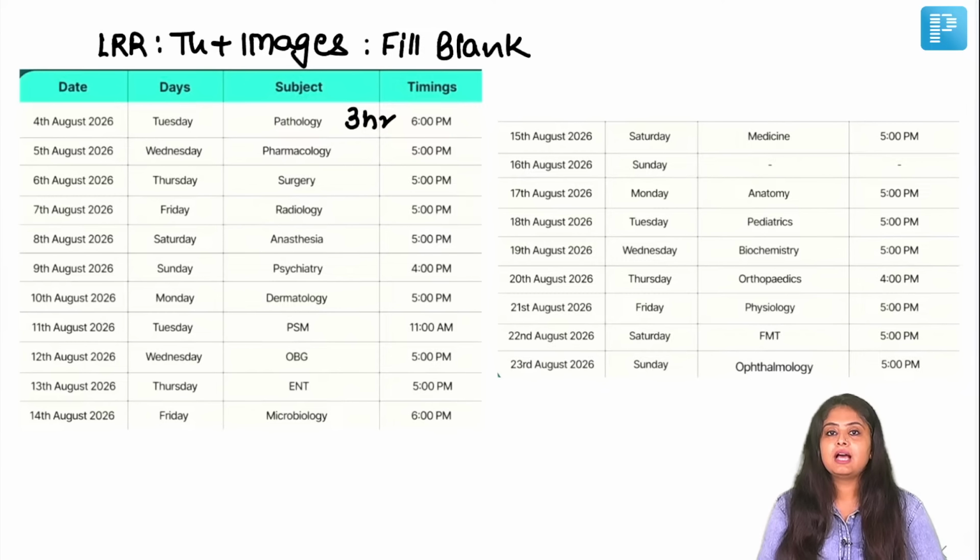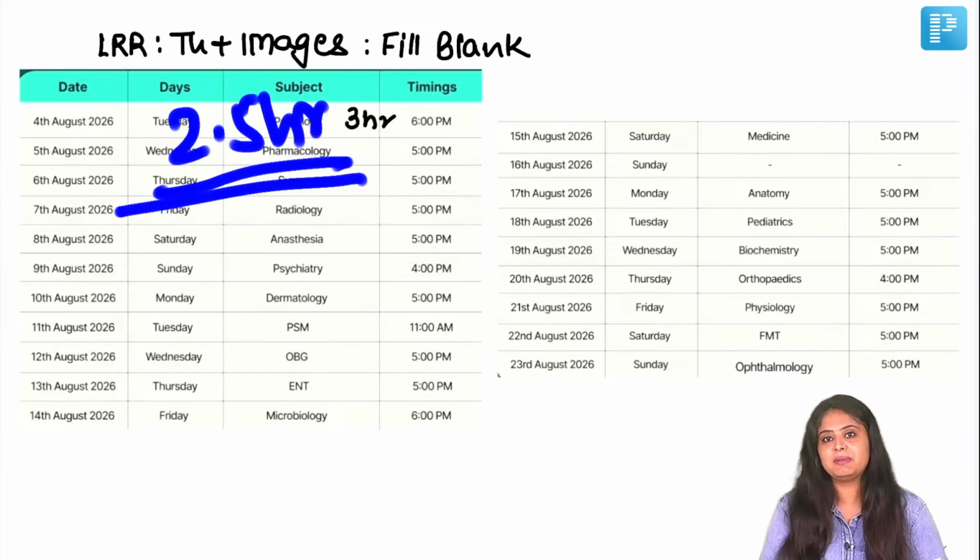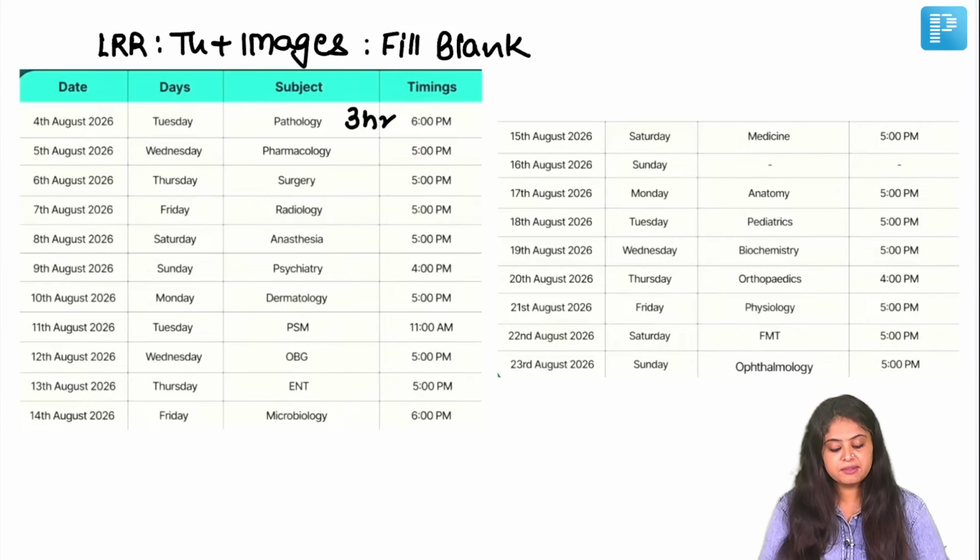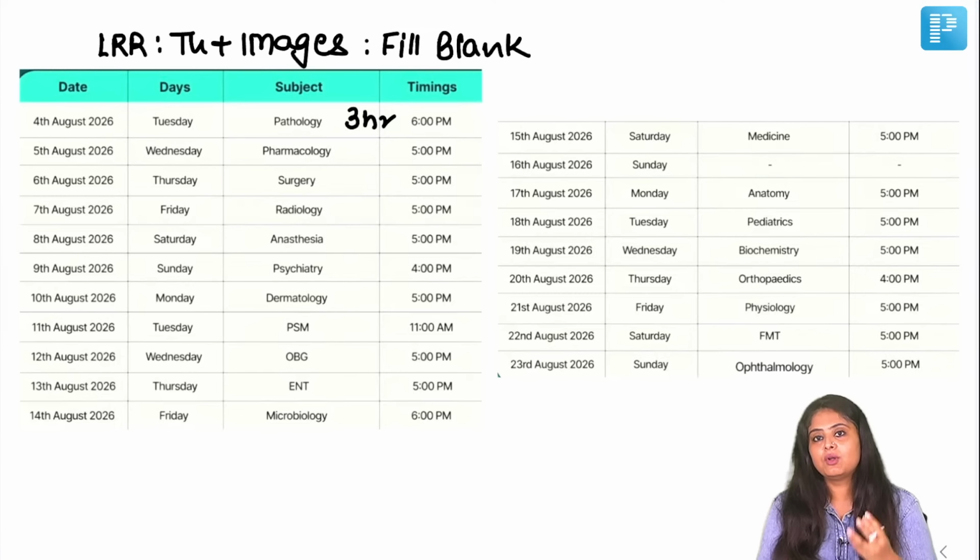Like, for example, I always plan that I will have a session of 2.5 hours. That's always my plan, to be very honest. But you must have seen that my session always goes up to 3 hours. But if I keep thinking about that, oh, I'm going to exceed the time that is given to me or is expected from me, then I'll never be able to start that session. If I think that way, then the negativity will be reflected from the very first minute that I start teaching you, right? So it always means that you have a certain target, you have a certain pressure, you have to overcome that, kind of sideline it, and you just need to do what you have to do. And then you leave the outcome that, okay, we'll see how it turns out.